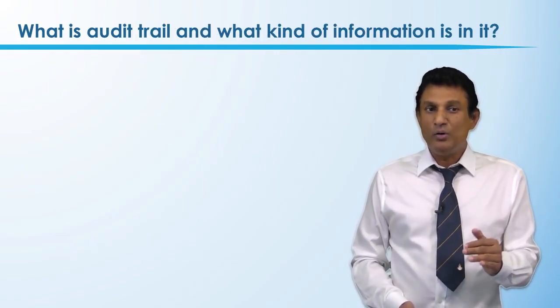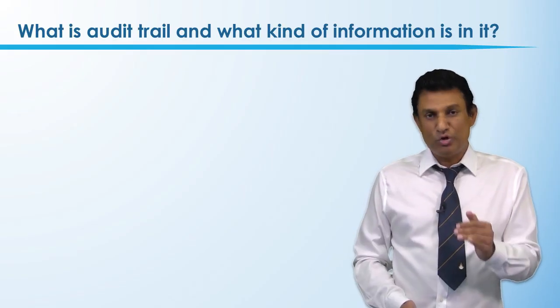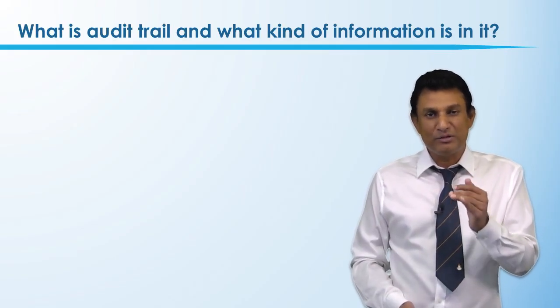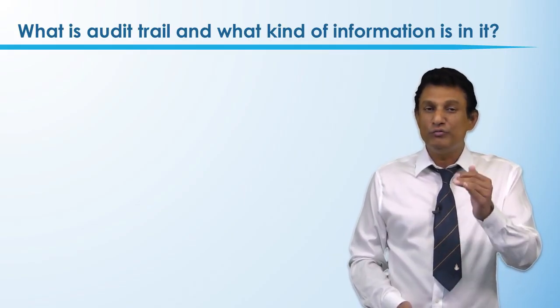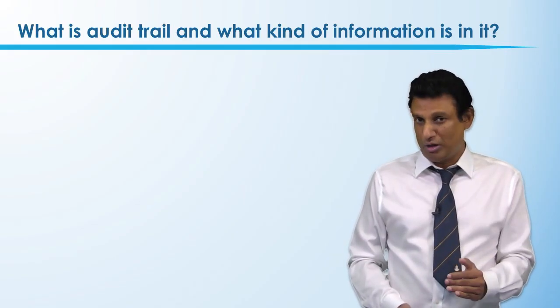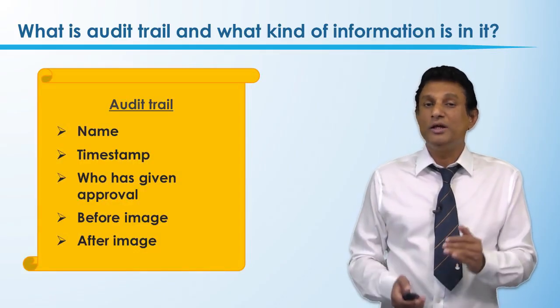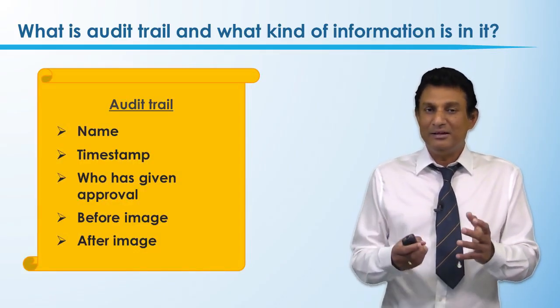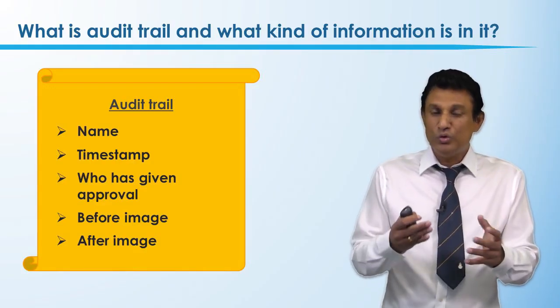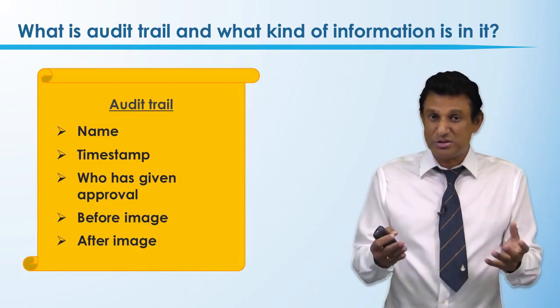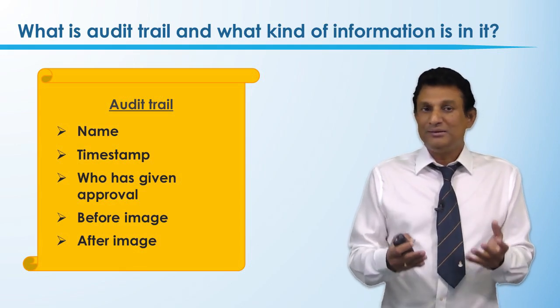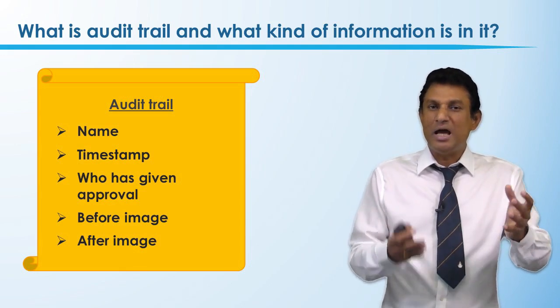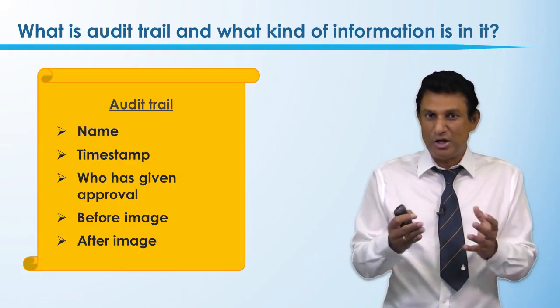Now, what kind of information? Audit trail is a place where we keep some information. So the first question I'm asking is, what kind of information do we need to keep in the audit trail? The information we usually keep is the name of the programmer who's going to change, or who changed, the lines of code in your program, and the timestamp. The timestamp means the date and time the change happens.